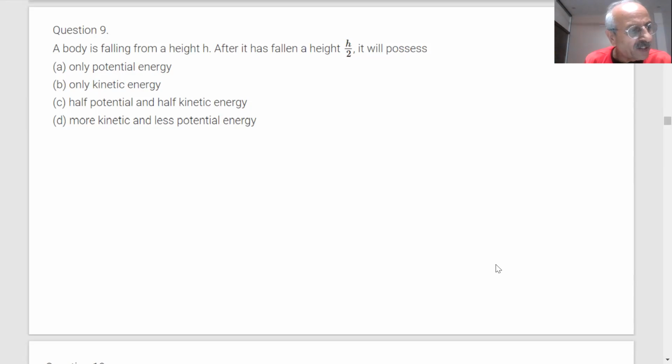Question number 9 is on the screen. A body is falling from a height h. After it has fallen a height h by 2, it will possess only potential energy, only kinetic, half potential and half kinetic, or more kinetic and less potential. Think about this situation. You can make a figure and try to understand. Such questions are good and are asked in the paper many times, students.